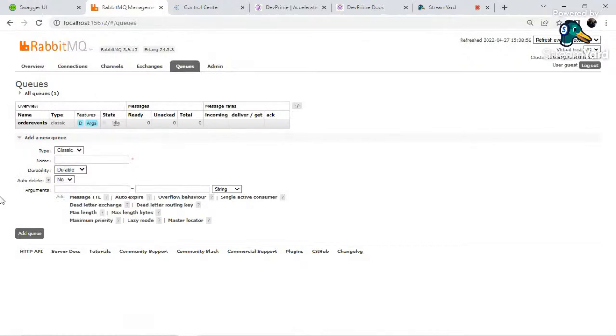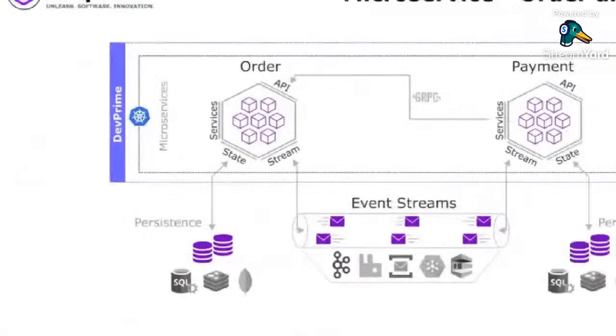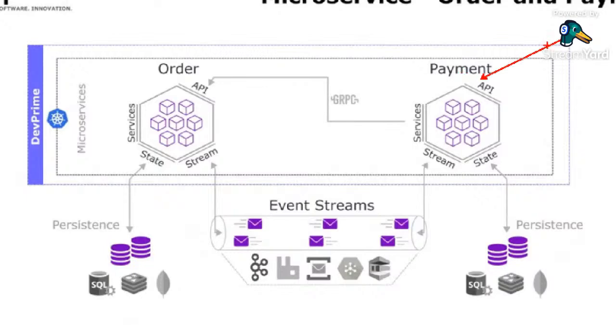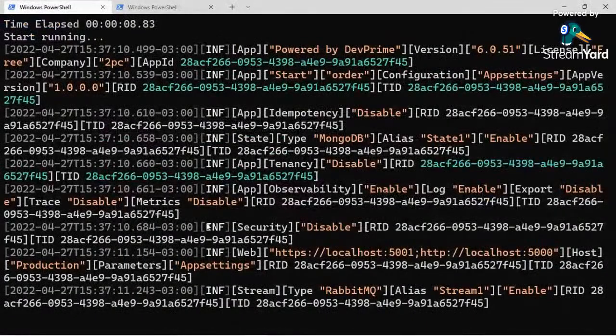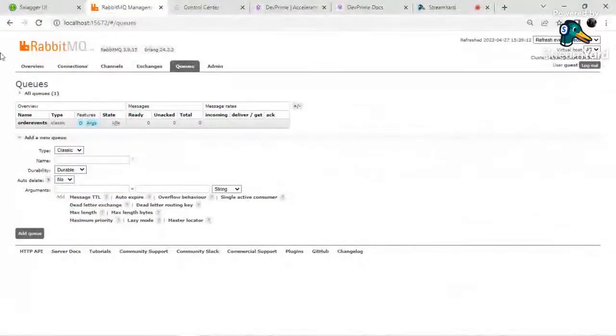Also, now it's time to create the payment microservice. But first, I'm gonna make a web request on our order microservice and check out the behavior inside DevPrime itself. So let's make a web request.